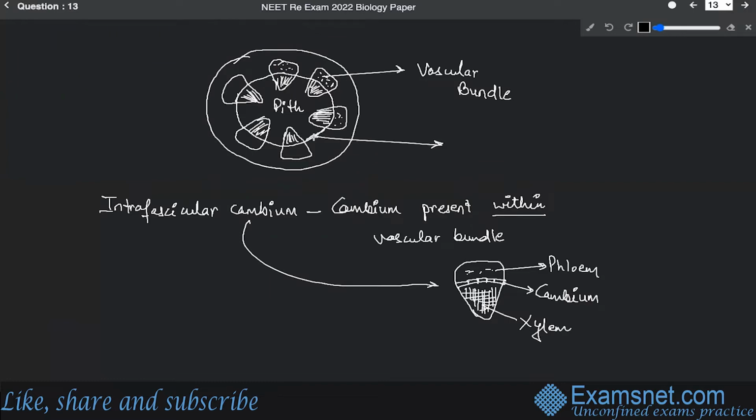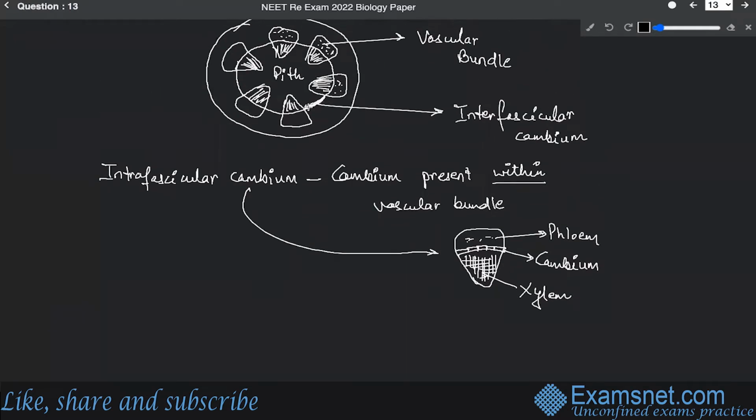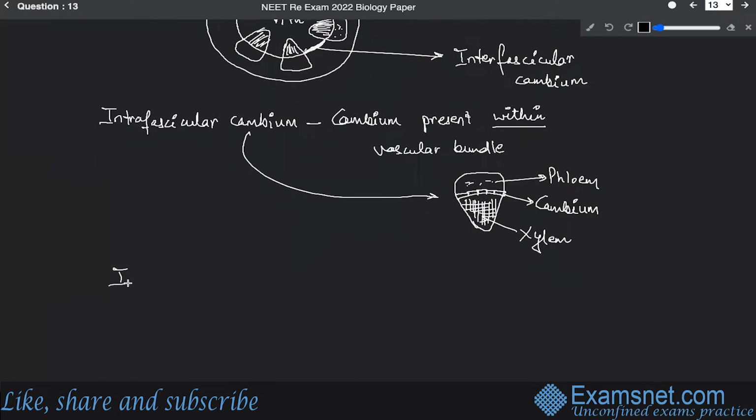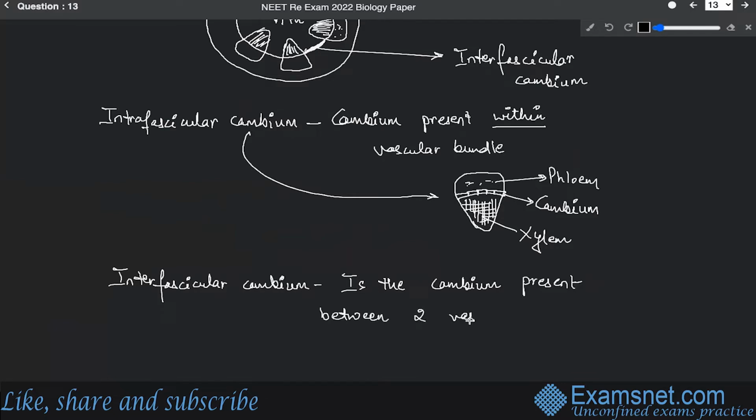So this ring that you can see, which is formed, is the interfascicular cambium. So interfascicular cambium is the cambium present between two vascular bundles.